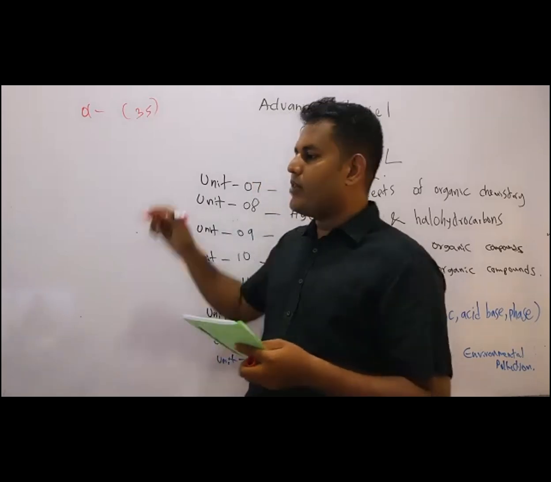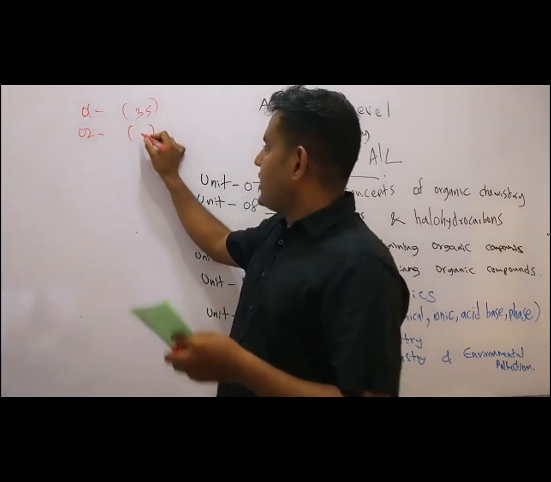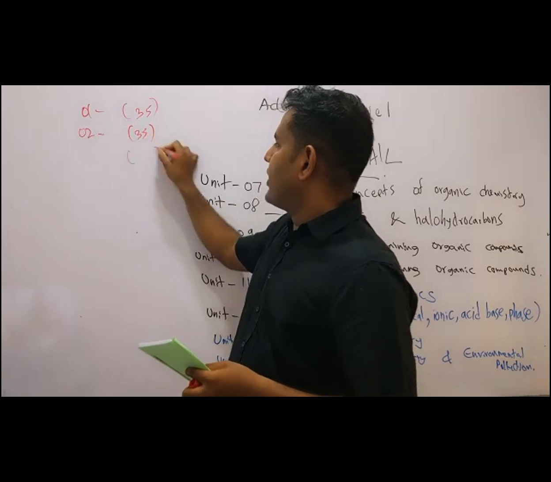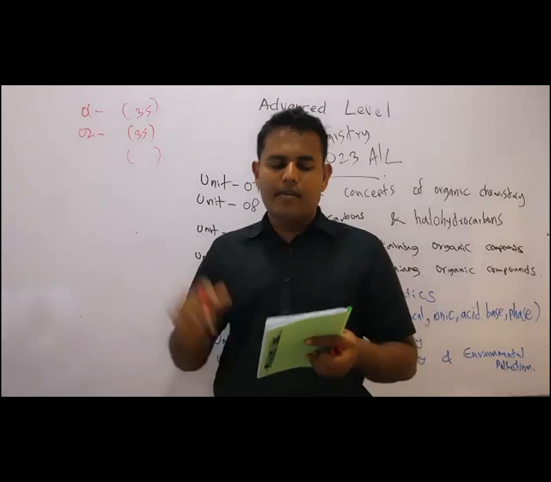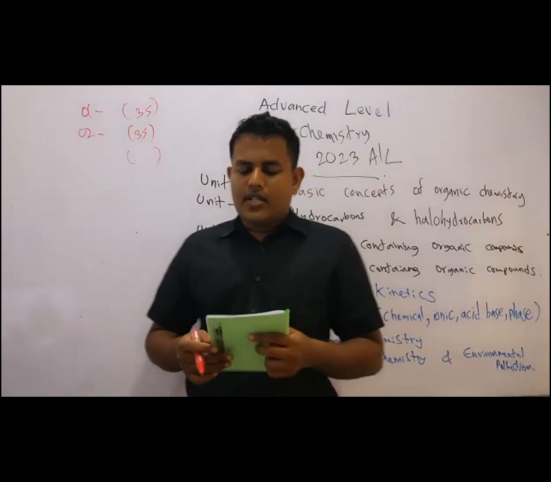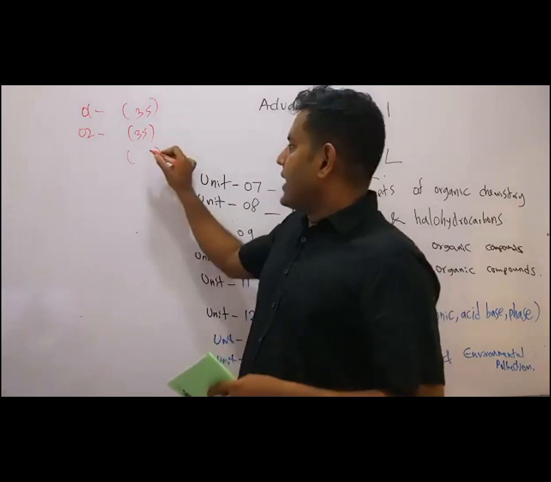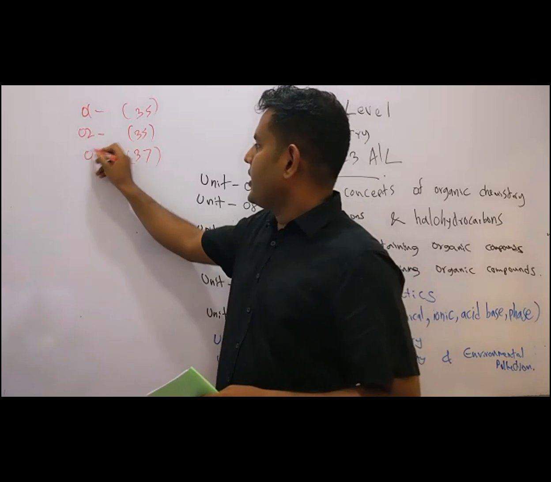So that is 35. And then when you consider unit 2, that is also 35. Within brackets write the periods with a pencil. You don't need to write number of periods, we understand the idea. Okay. Then chemical calculations, unit 3, it is 37.